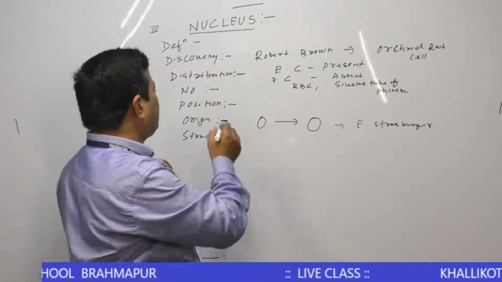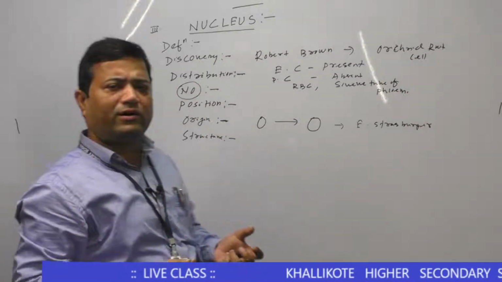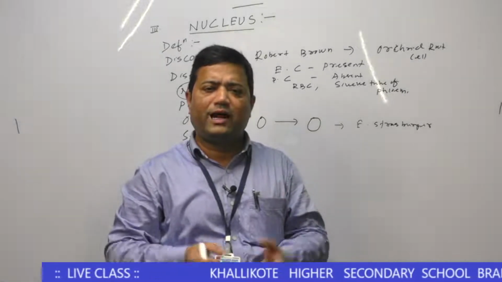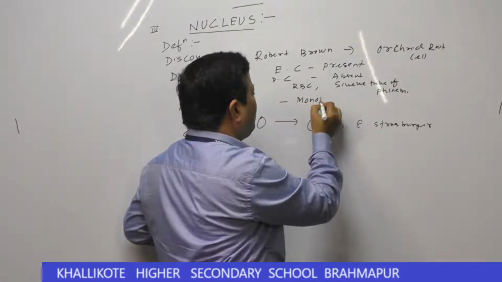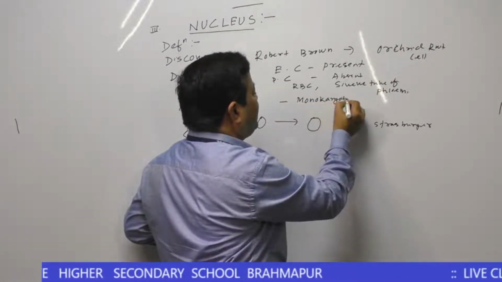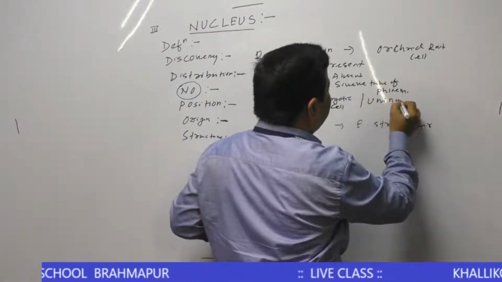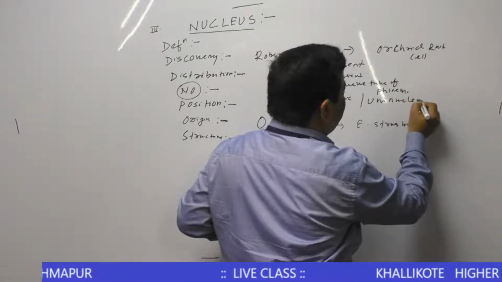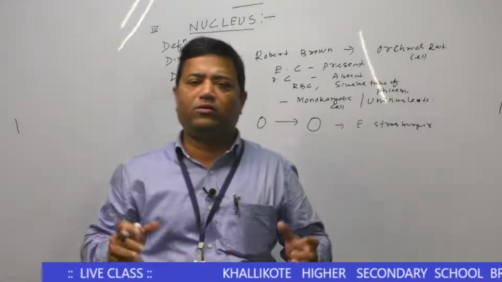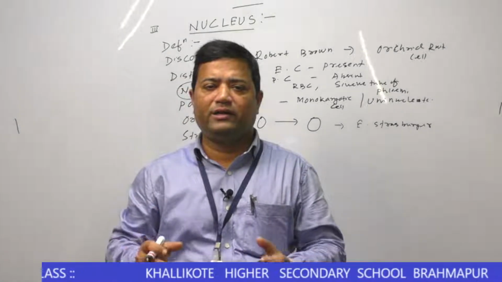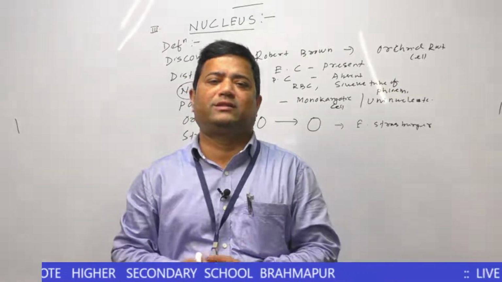Then comes the number of nuclei. A single cell may contain a single nucleus. That cell is called a monokaryotic cell or uninucleate cell. Those cells which contain a single nucleus are called monokaryotic or uninucleate cells. Most of the cells are uninucleate.